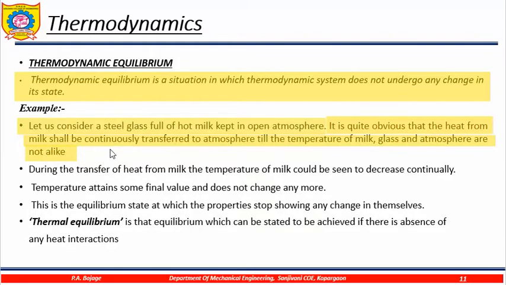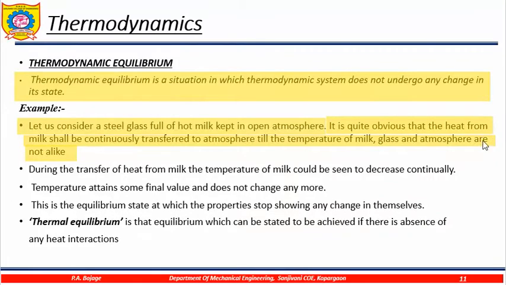So what is the meaning of this? A hot glass of milk will continue to radiate heat. Till what condition? Now please remember, heat always passes from a higher temperature reservoir to a lower temperature reservoir. So if the temperature of the milk is higher than the ambient temperature, the heat will start getting transferred either by conduction or by convection to the surrounding, till the temperature of both, the surrounding and the hot milk, will be same.